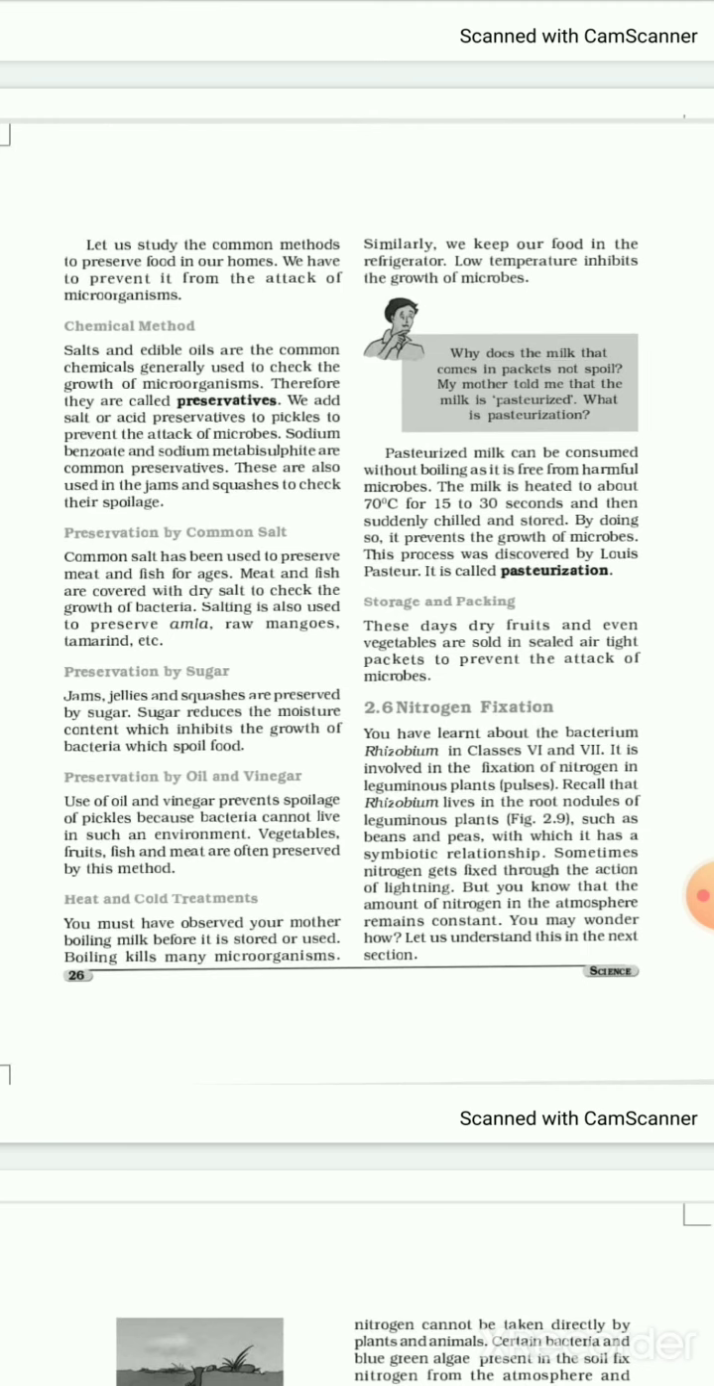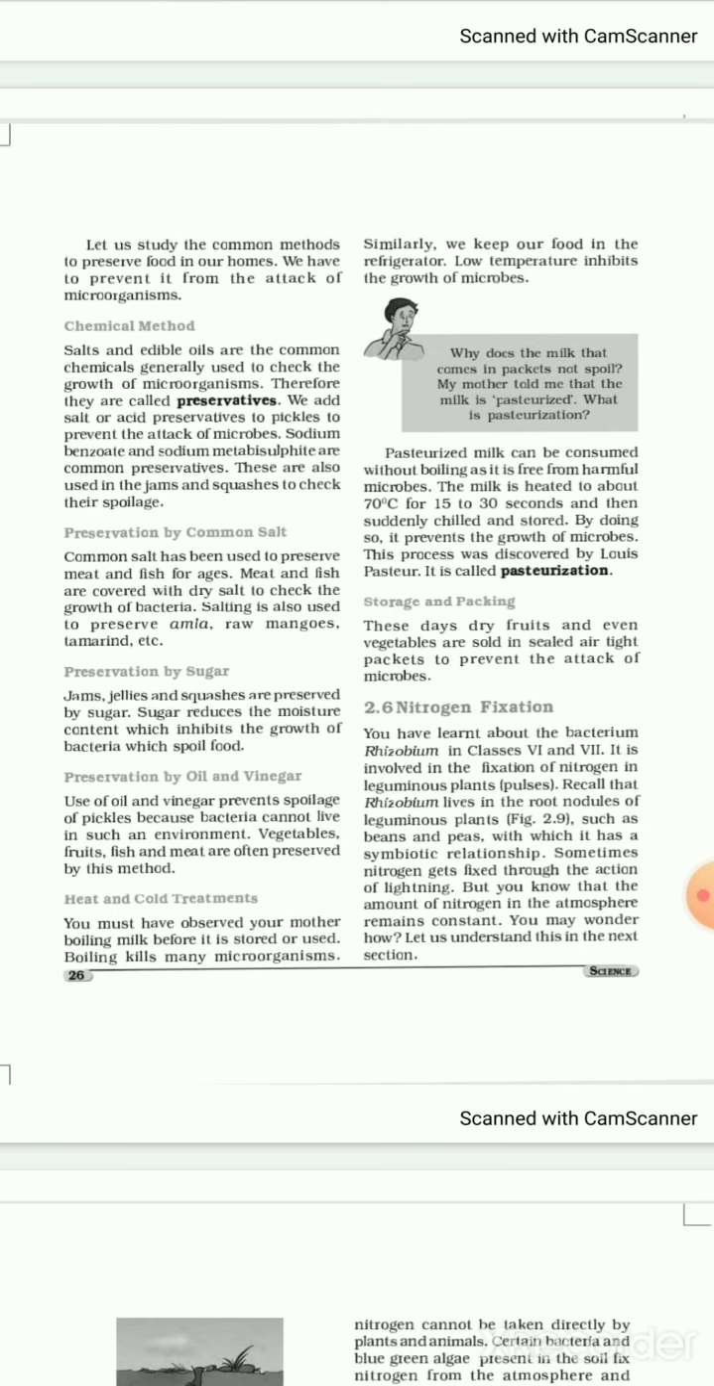Preservatives means they are being preserved. We add salt or acid preservatives to pickle to prevent the attack of microbes. Sodium benzoate and sodium metaphosphate are also the common preservatives. These are also used in the jams.